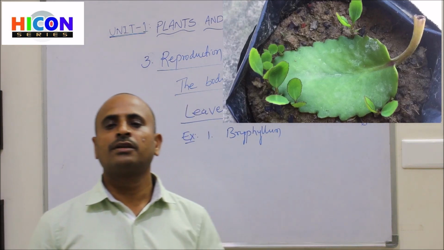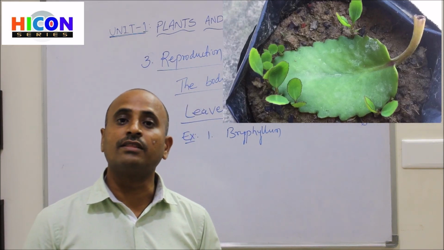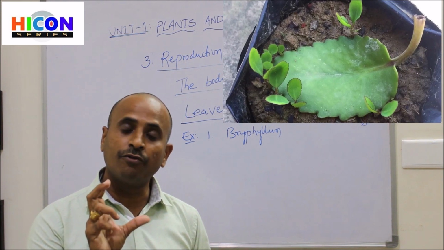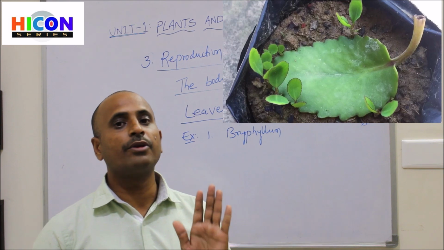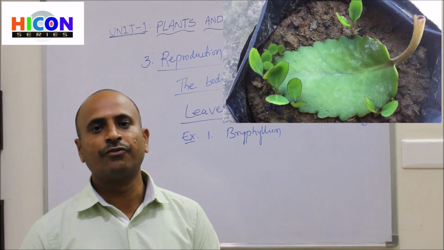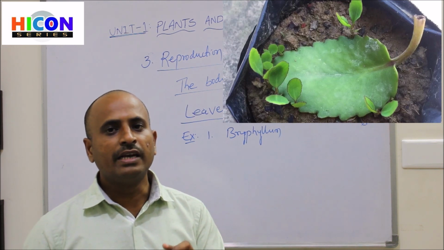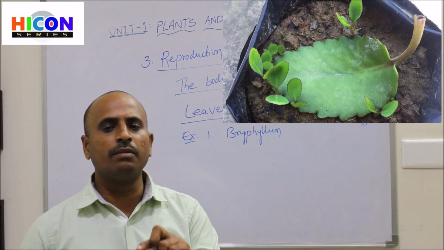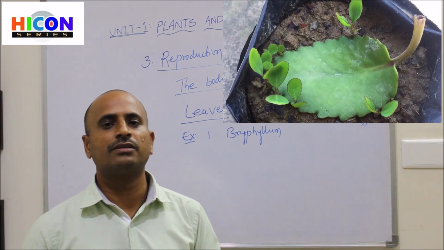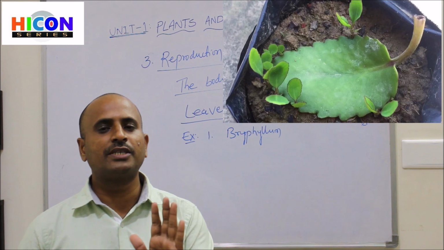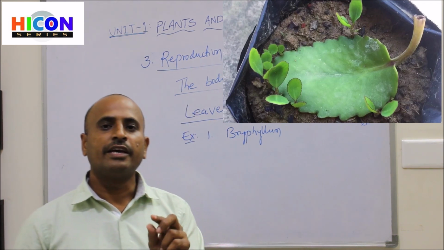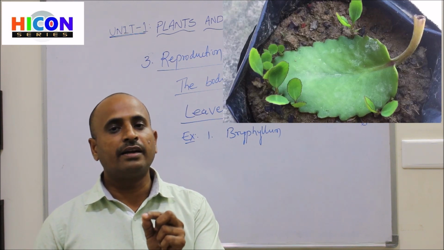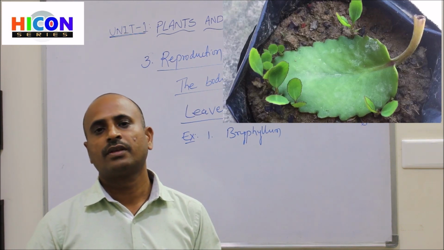In the picture you are observing the leaf of a bryophyllum plant. If you observe carefully, the leaf has small buds around its margin, at the edges of the leaf.